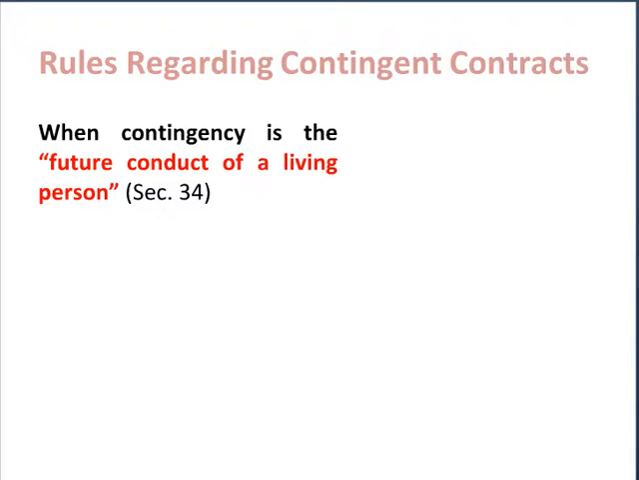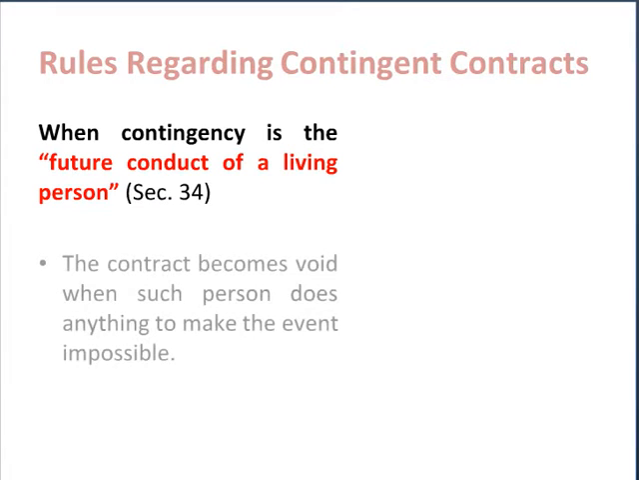Then Section 34 talks about when contingency is future conduct of a living person. And in this case, the section prescribes that this type of contract, which is dependent upon future conduct of a living person, shall become void when such person does anything to make that event impossible. Here, the contract is dependent upon future conduct of a living person, and that person has done something which has made happening of that event impossible. The contract shall become void.